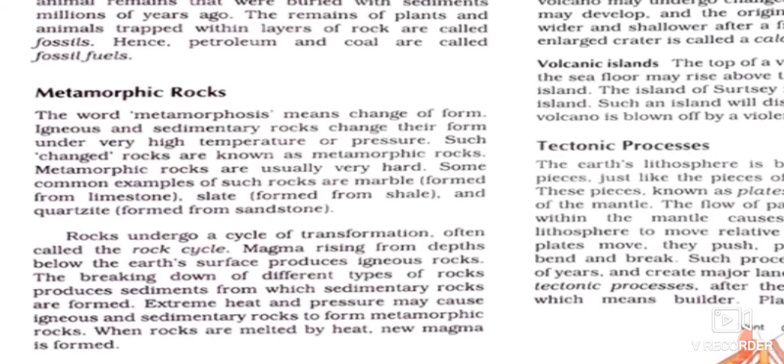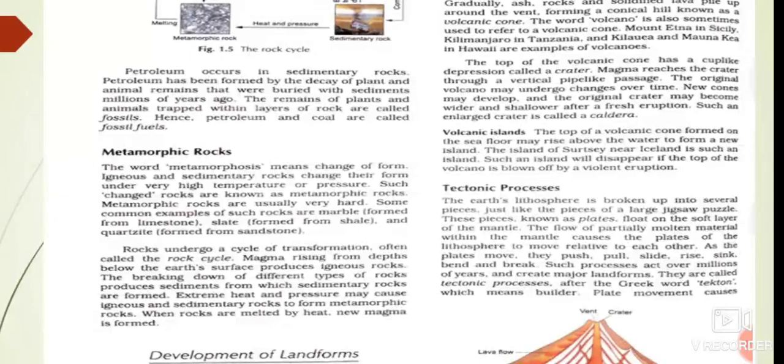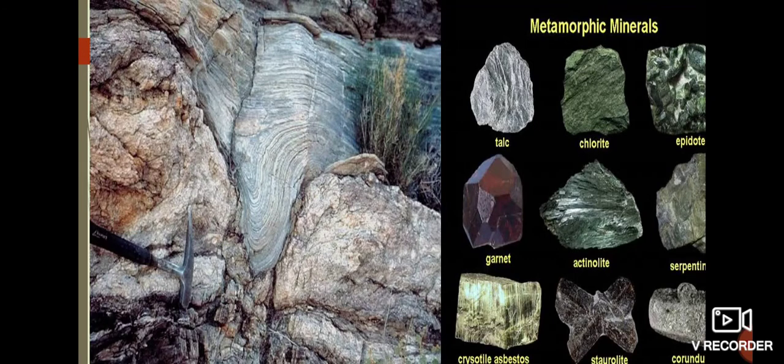Okay, now let us see what are the metamorphic rocks formed when igneous rocks and sedimentary rocks change. Some examples of igneous rocks: for example, granite. Granite changes into gneiss. Basalt changes into schist. Coal is changing into graphite. Okay. So these are the examples of metamorphic rocks. And sedimentary rocks like sandstone change into quartzite. Then limestone is changing into marble. And clay is changing into slate.